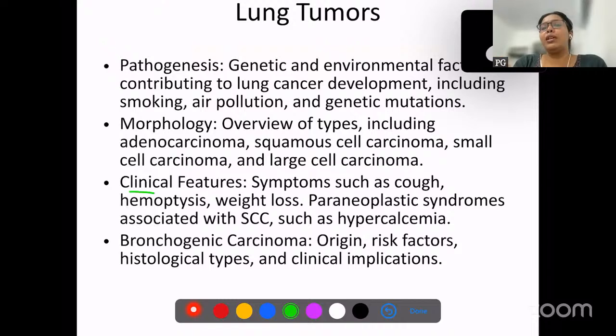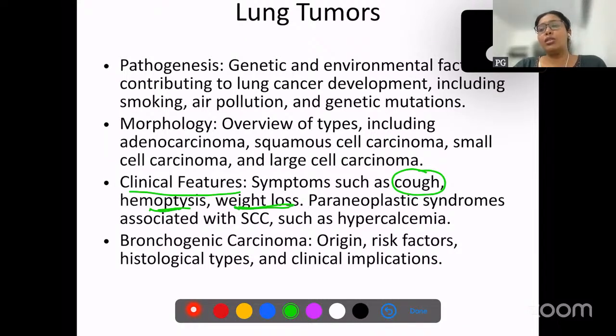Now let's go ahead and discuss clinical features. What could be the clinical features? Definitely cigarette smoking, and there is a mass in the lung, so we have cough and hemoptysis. Hemoptysis is nothing but blood-tinged sputum. And then we have weight loss.